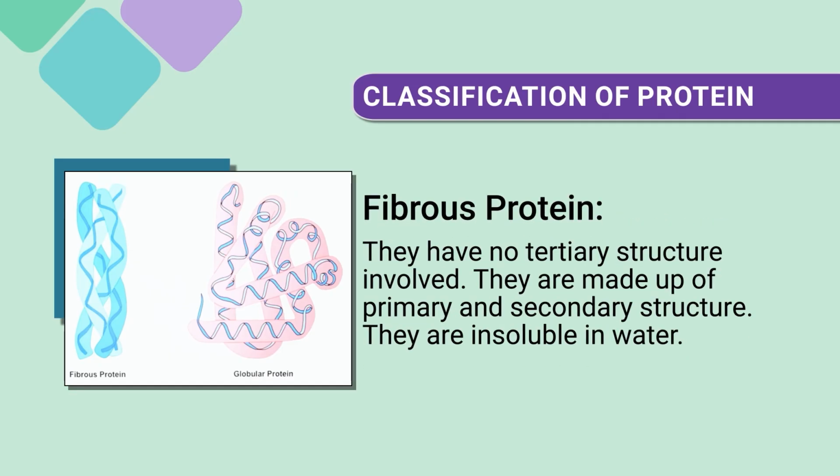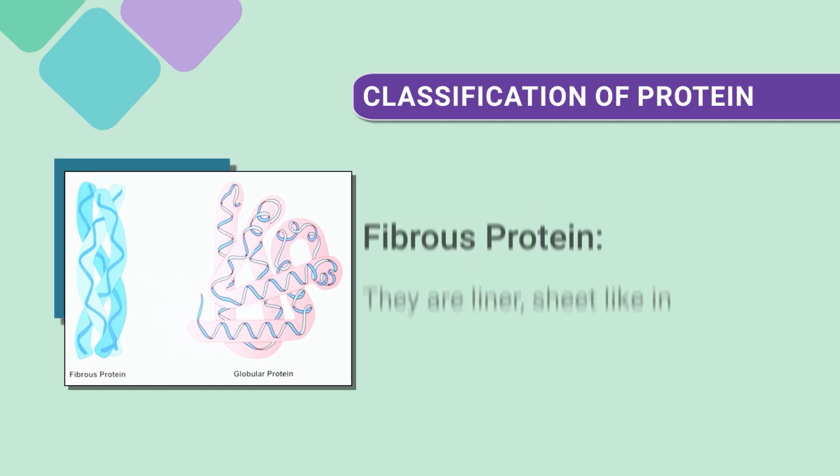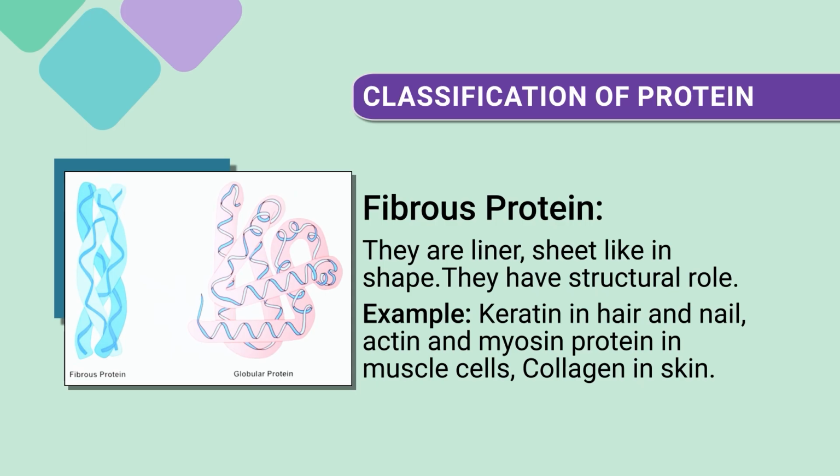Fibrous protein has no tertiary structure involved in it. They are made up of primary and secondary structure. They are insoluble in water. They are linear, sheet-like in shape, and they have a structural role. Examples: keratin in hair and nail, actin and myosin protein in the muscle cells, collagen in the skin. So, these kinds of protein are part of fibrous protein.